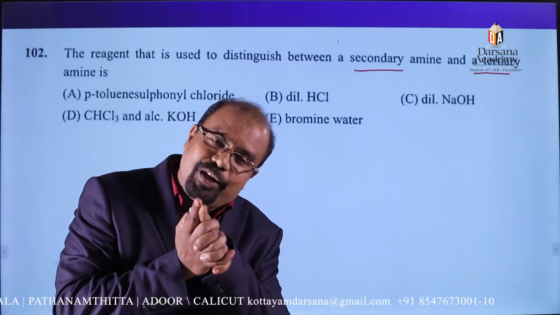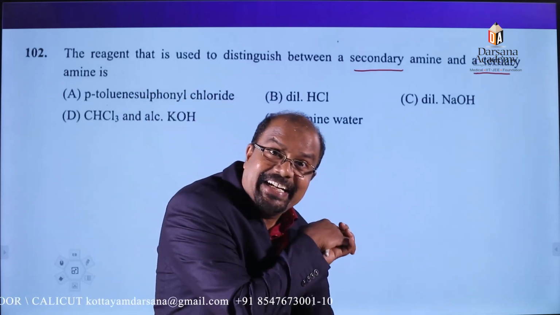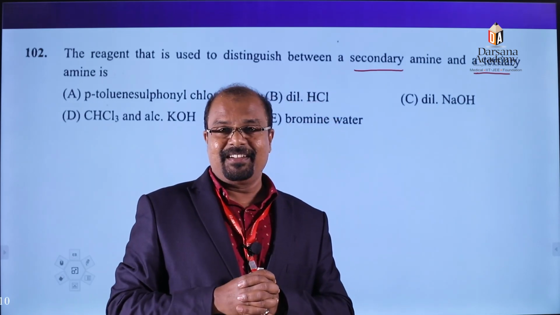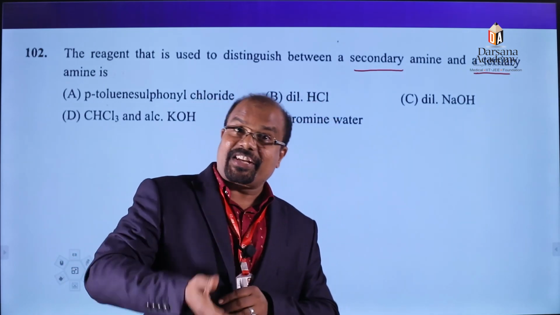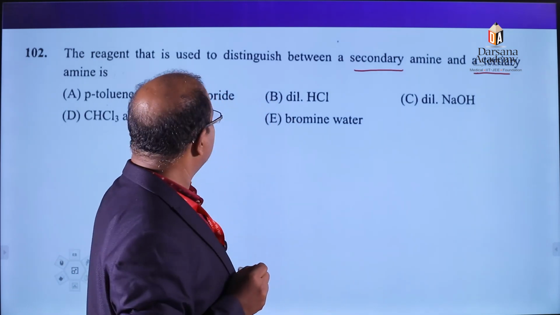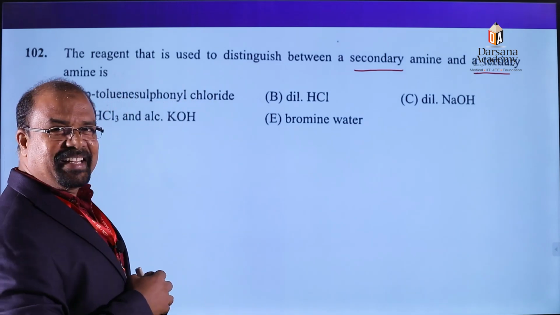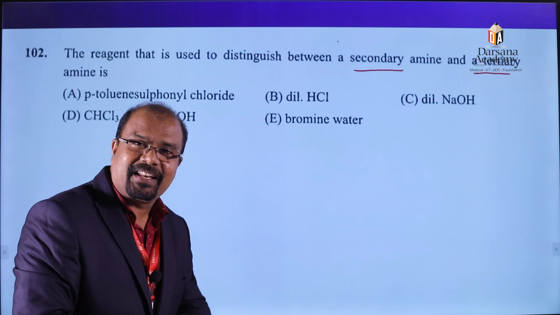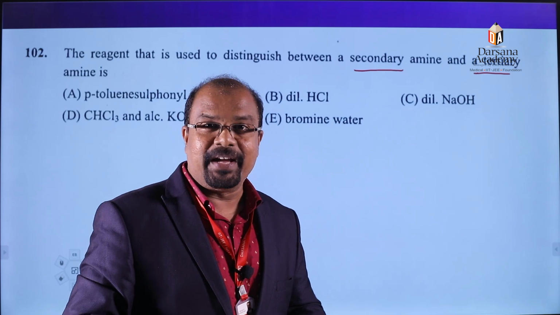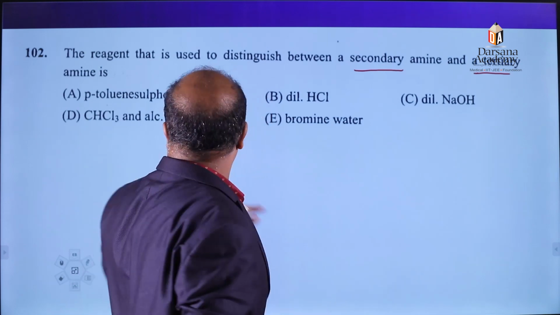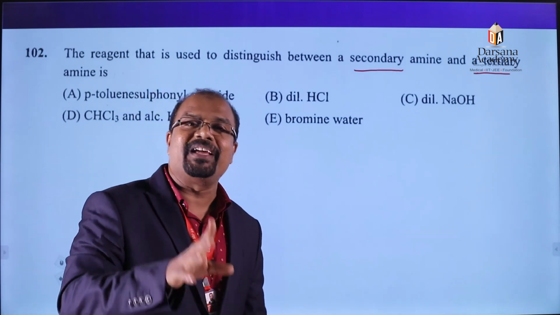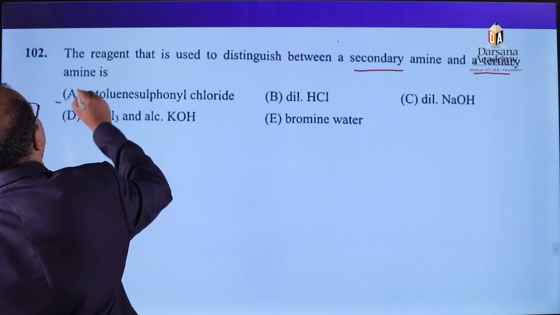But our question is, how will you distinguish secondary and tertiary? What will happen during addition of Hinsberg reagent? Tertiary will not react, whereas secondary will react and give a precipitate. But there is no option about Hinsberg reagent. In the last part of that paragraph, NCERT is saying that instead of Hinsberg reagent, nowadays we use paratoluene sulfonyl chloride, or PTS. That is also from NCERT, not outside. So A is the right option.